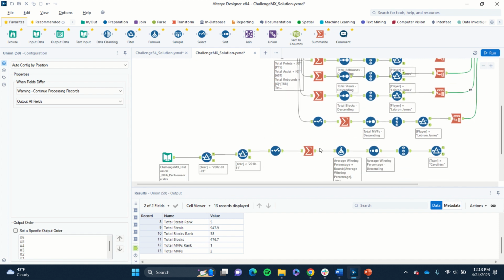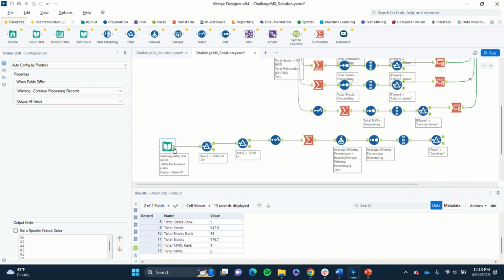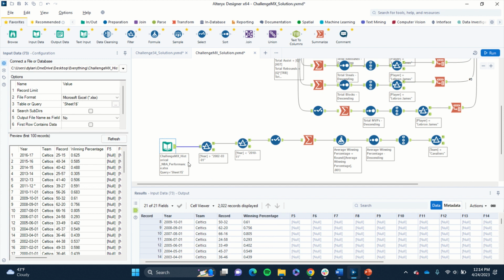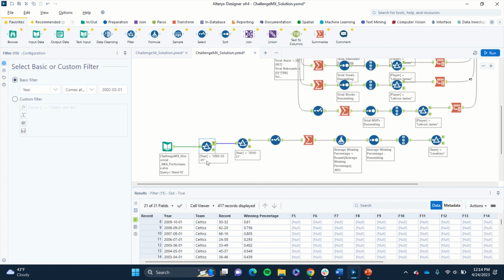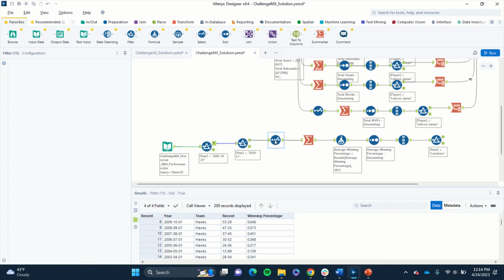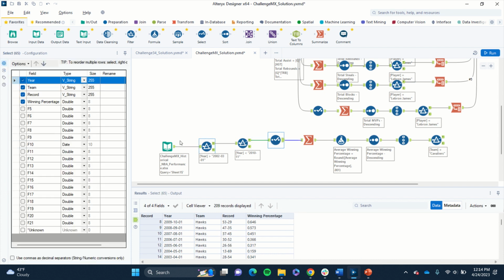And lastly, we want to focus on team success. So we imported this new data, the historical NBA performance sheet. Same thing we did above. We want to filter it based on the seasons he was with the Cavs, so from 2003 to 2010. And then we, for some reason, imported a ton of other columns, so we want to get rid of that. We also want to change winning percentage to a double data type because it's an integer and we want to be able to play around with it using averages.